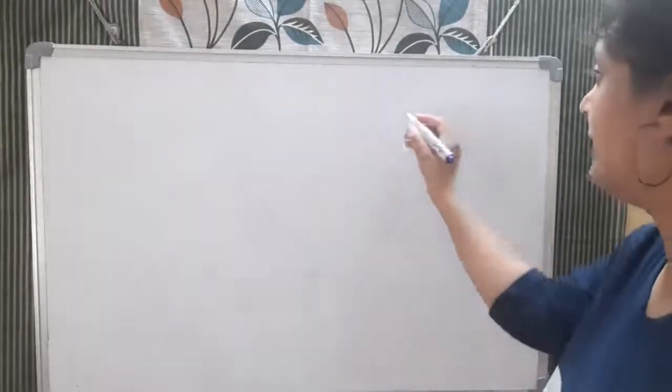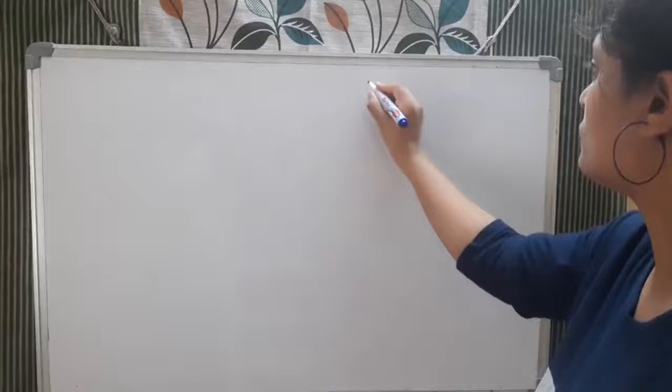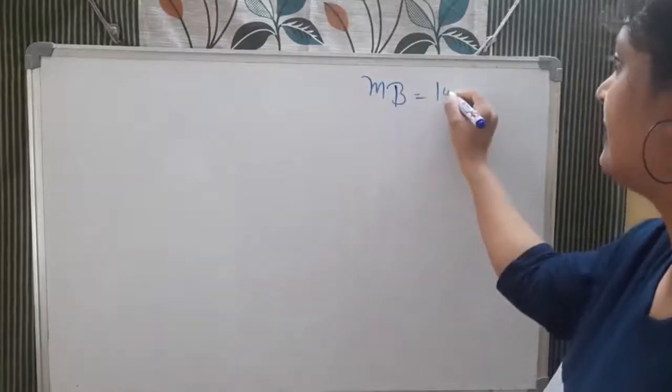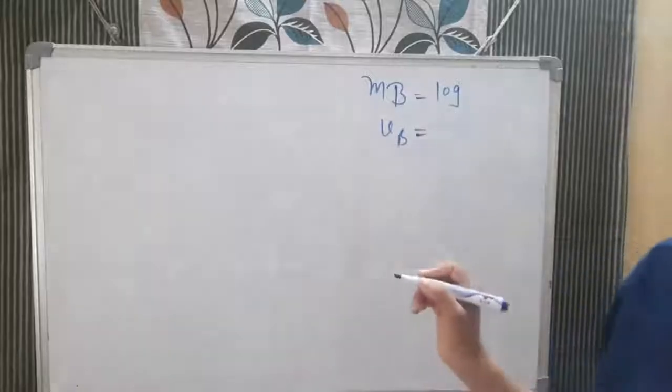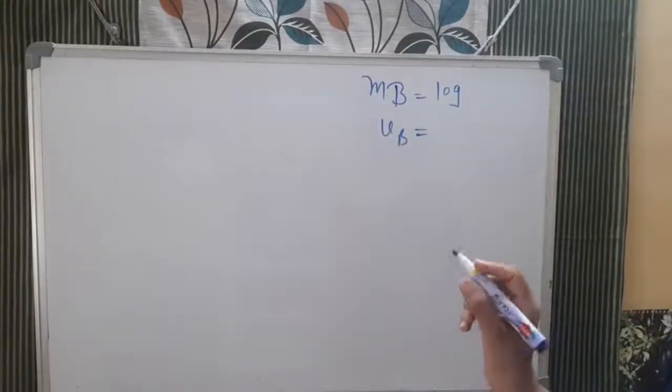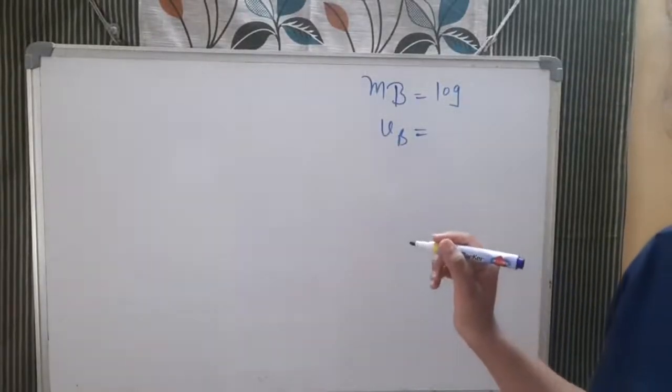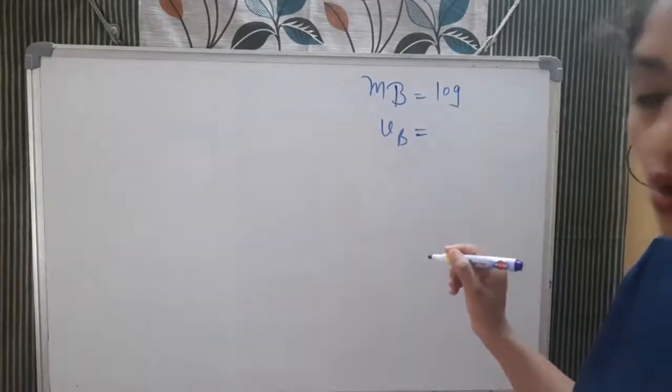Now the next question is question number 14. A bullet of mass 10 gram traveling horizontally with a velocity of 150 meter per second. Okay, bullet है बच्चा जिसका mass है, so we can write mb 10 gram. Okay, and velocity of bullet is given to us. It is horizontally with a velocity of 150 meter per second. Strike a stationary wooden block.